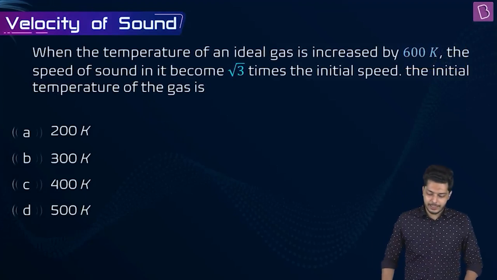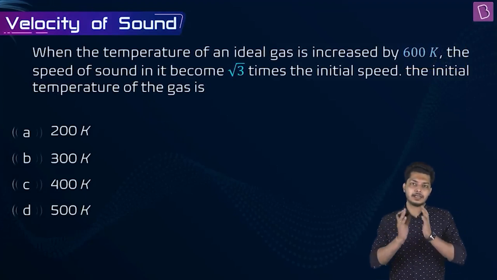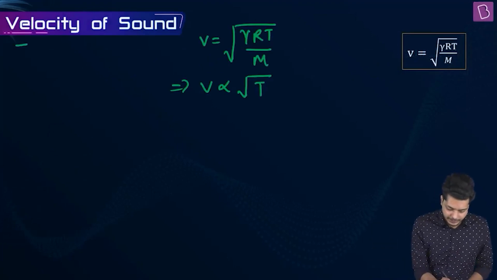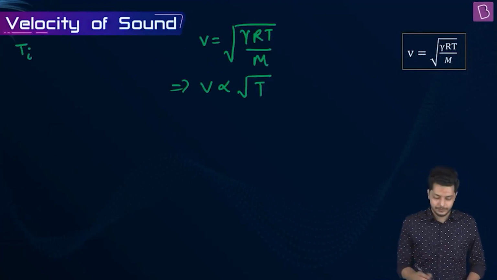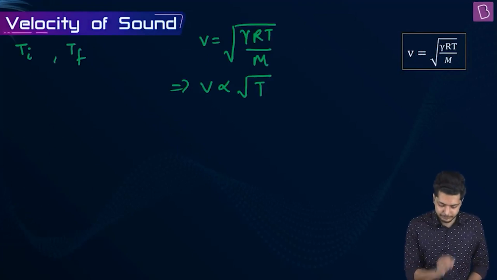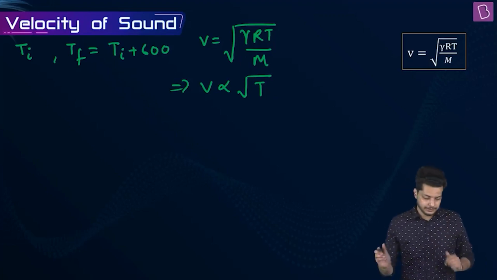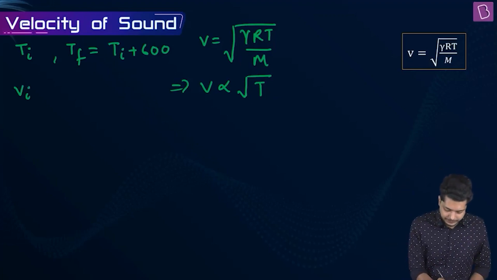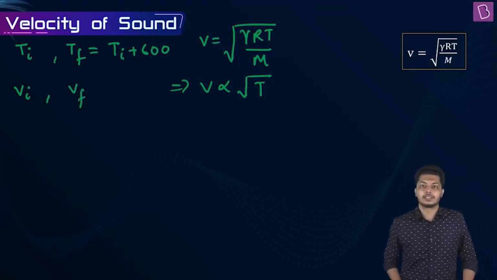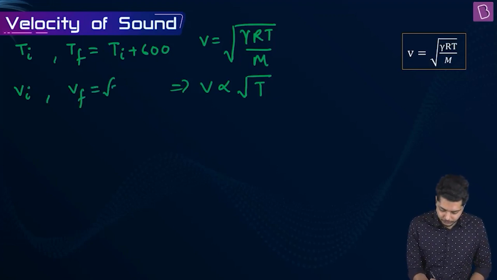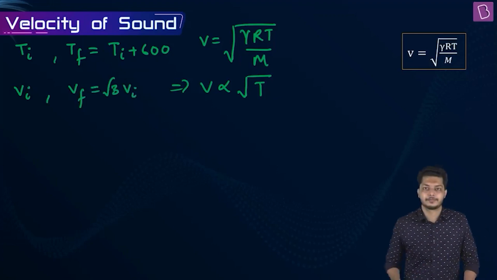Now let's figure out what has been given in the question once more. When the temperature of an ideal gas is increased by 600 K. So let's say Ti is the initial temperature and Tf is the final temperature. According to the question, Tf is equal to Ti plus 600. Now let's say Vi is the initial velocity, Vf is the final velocity, and according to the question, Vf is equal to root 3 times Vi.